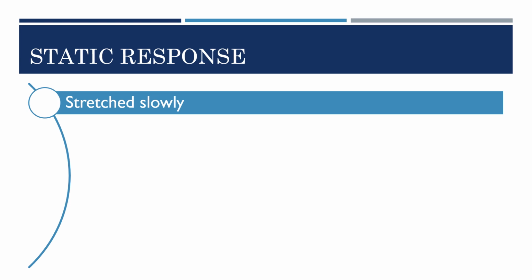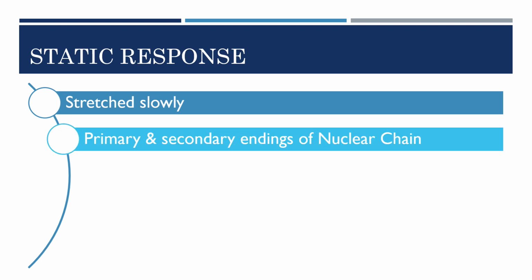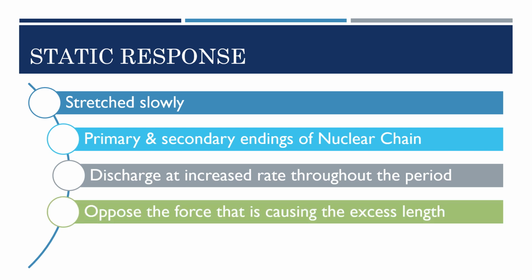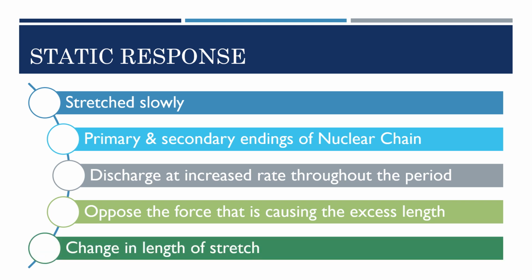Static response: they are stretched slowly. The primary and secondary endings of the nuclear chain fibers discharge at an increased rate throughout the period, opposing the force that is causing the excess length. So it opposes the change in length of the stretch.